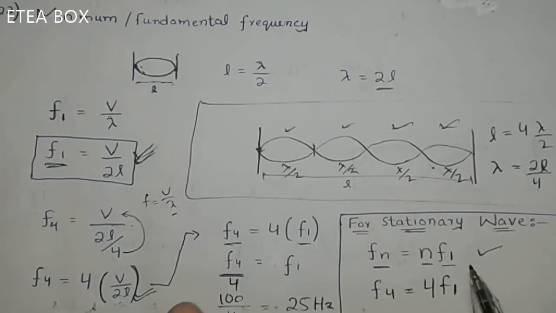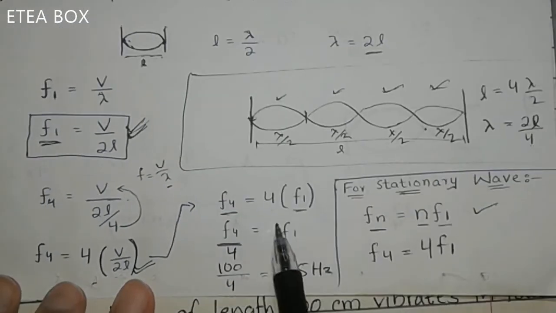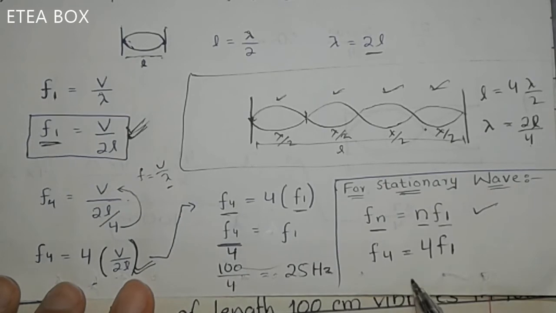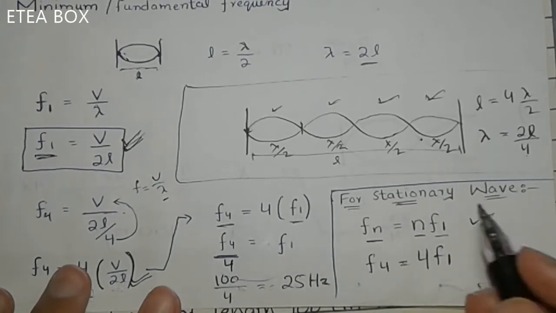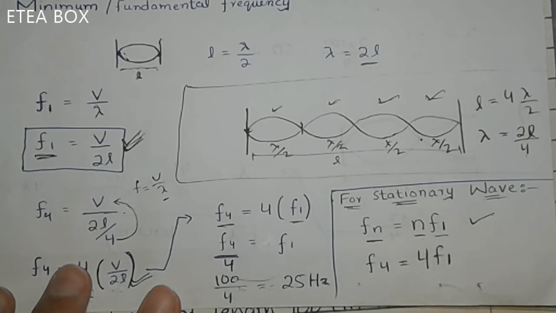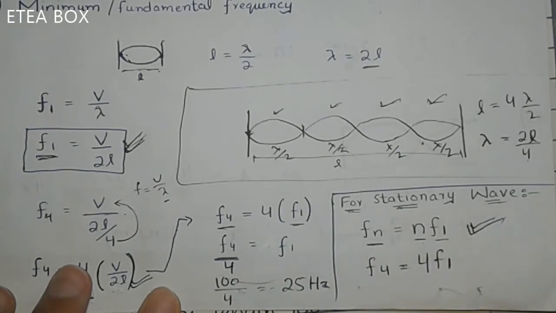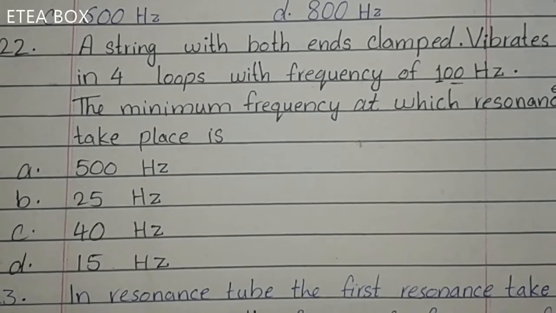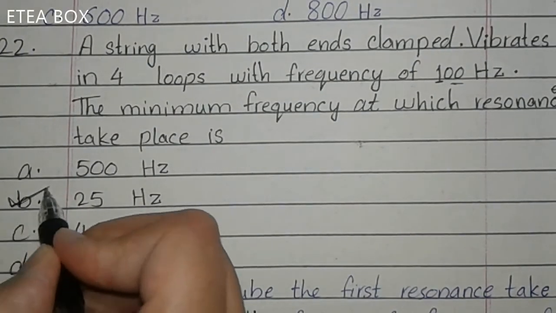Now you should do this one first, and after this, you will do this mathematics, so you will get the answer easily, okay? Just memorize this one. For stationary waves, Fn is equal to n times F1. This is the shortcut formula, okay? Now look here, option B is correct, 25 Hertz.